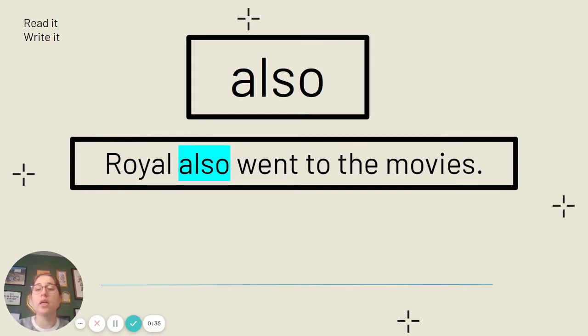Okay, we're going to go ahead and read each of our high frequency words, spell them, and write the sentence for them. This is the word also. It is spelled A-L-S-O. Also. Say it with me. Also. Our sentence, Royal also went to the movies. Go ahead and pause to write down your sentence for the word also.